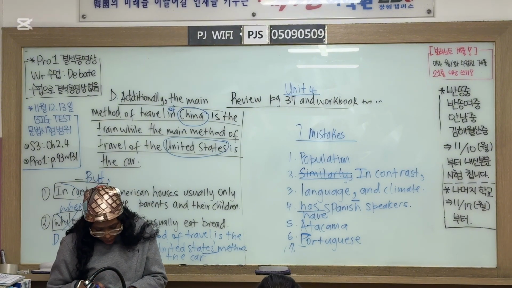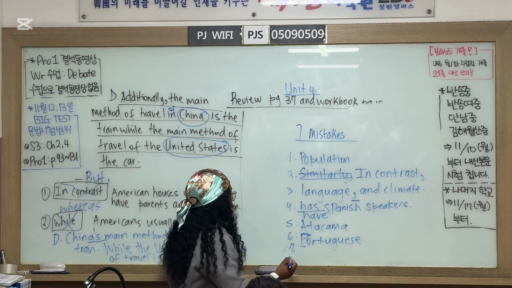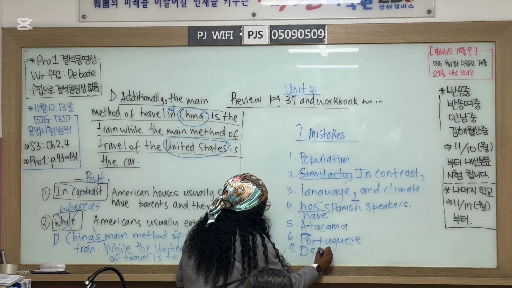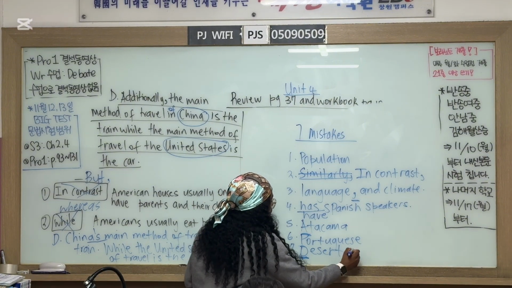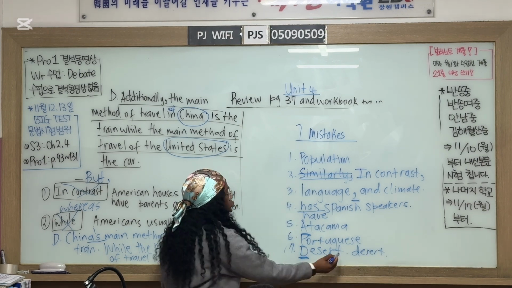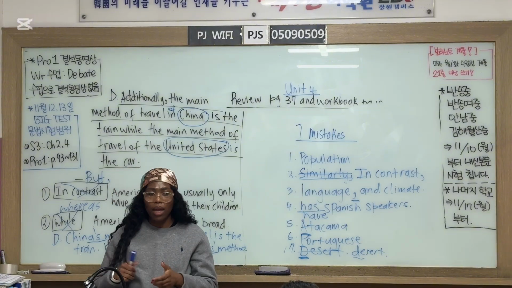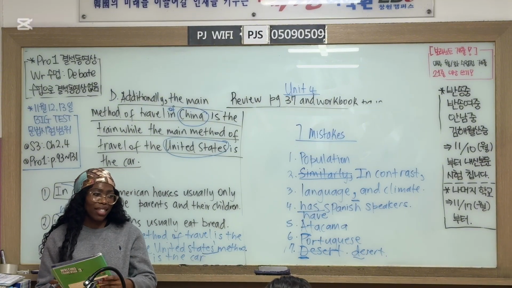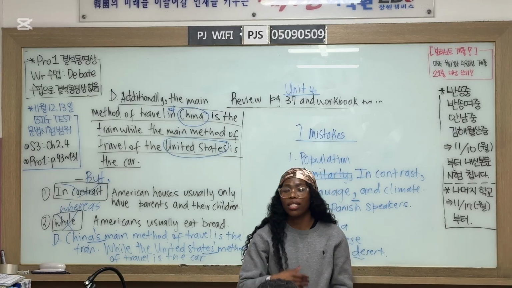So let me see here. Chile. Oh, Desert is wrong. The capital letter D. Desert is wrong. It's supposed to be a small letter d. So it's supposed to be desert. Wow. Okay, small letter. So delete the capital D. And now we have what? 7 mistakes. Any questions? No.